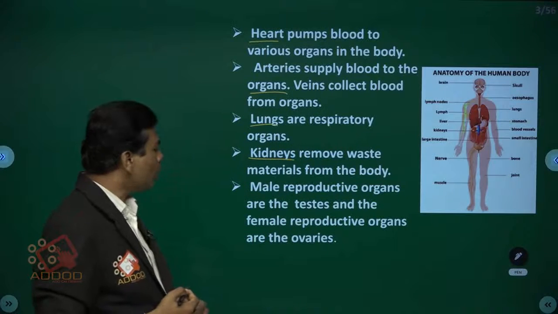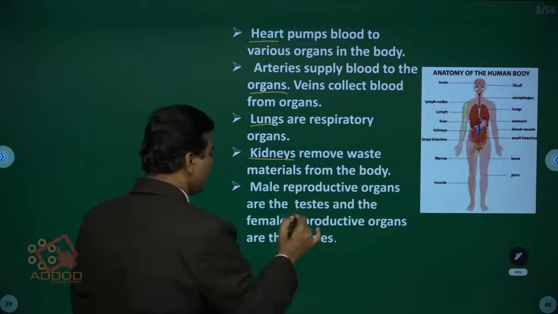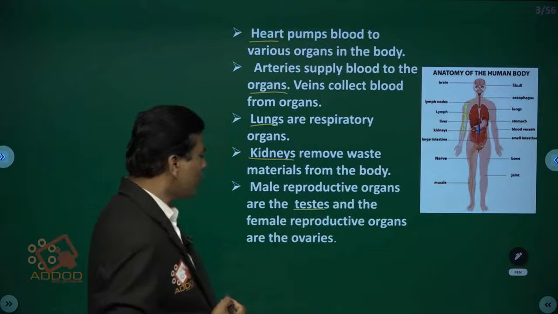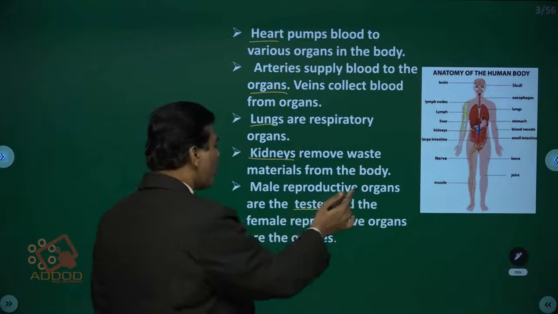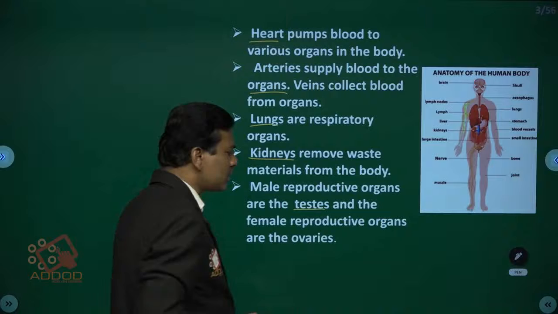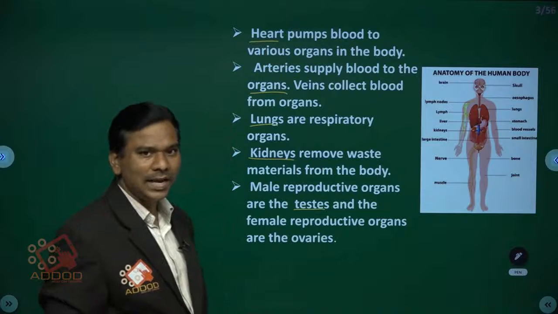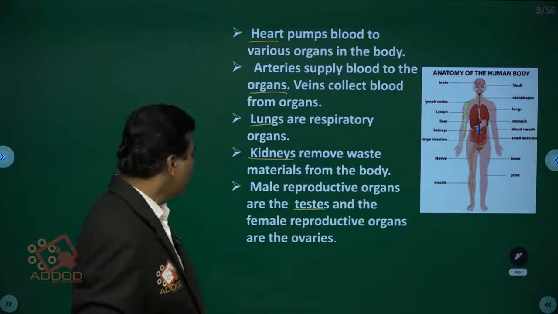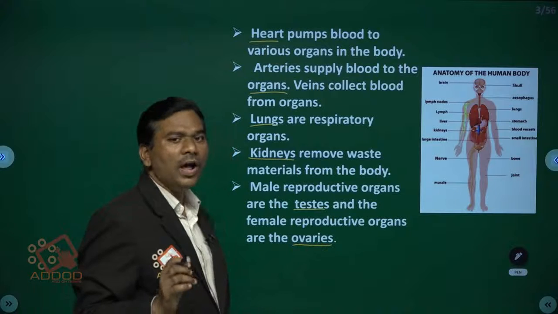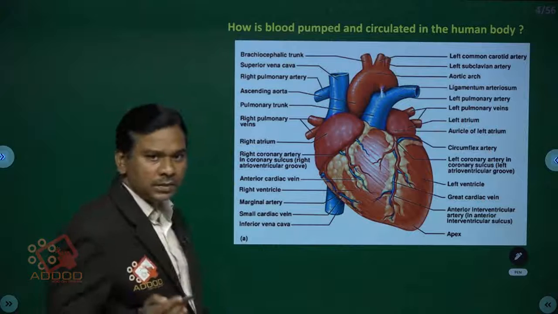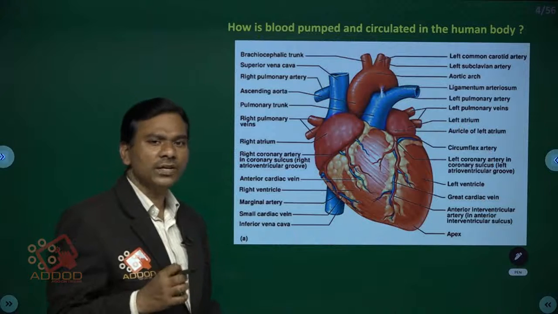Next, male reproductive organs are the testes, and the female reproductive organs are the ovaries. The testes are going to produce the male gametes like sperms. Next one, female reproductive organs are called ovaries. They are going to produce the ova or egg. So we have discussed, children, various organs and functions.